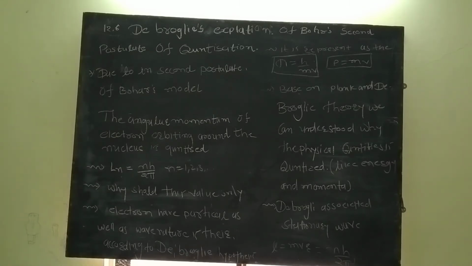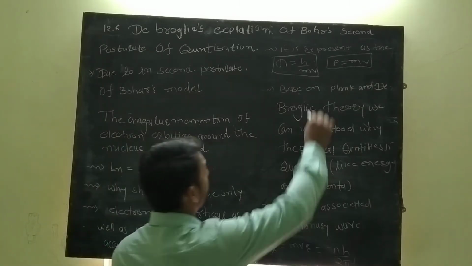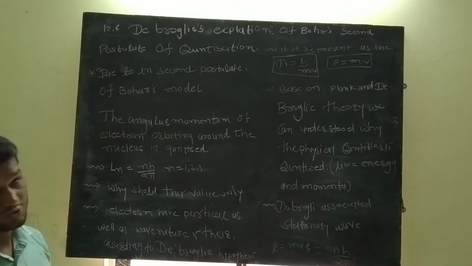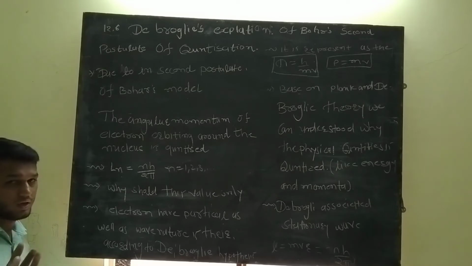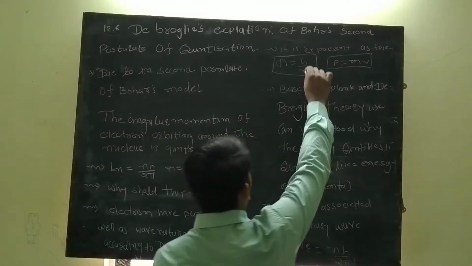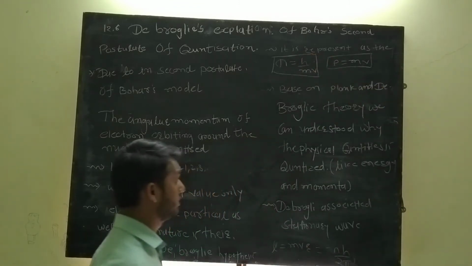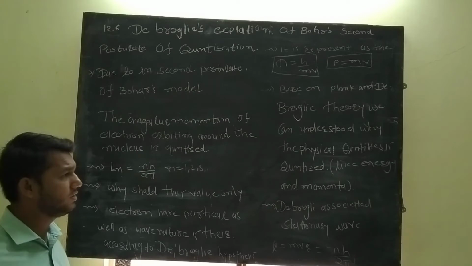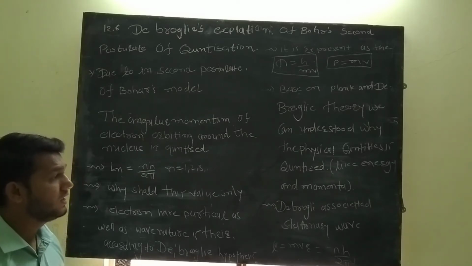Due to this, it is represented as lambda equal to h upon mv, or lambda equal to h upon p, where p is equal to mv. P is the momentum of the electron, lambda is the wavelength, and h is the Planck constant. So based on Planck and the de Broglie hypothesis, we can understand why physical quantities are quantized.